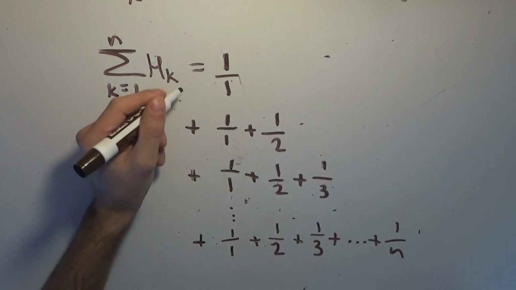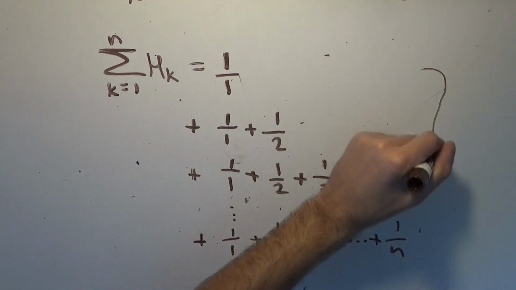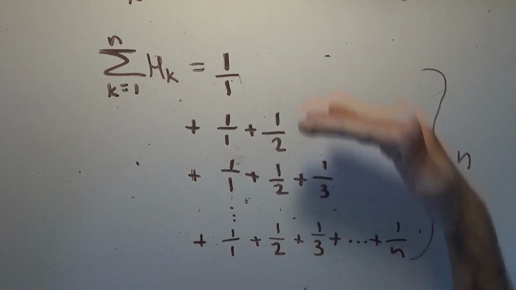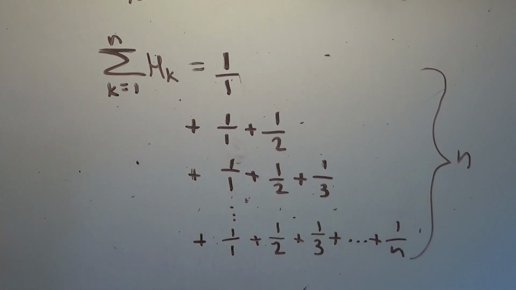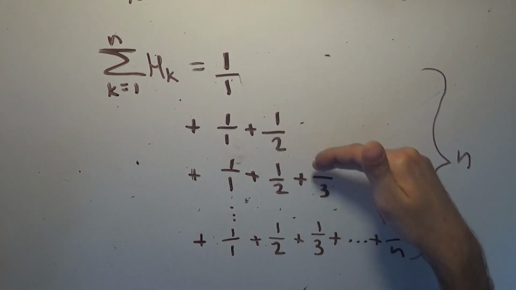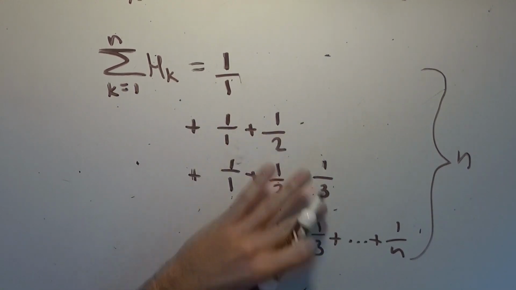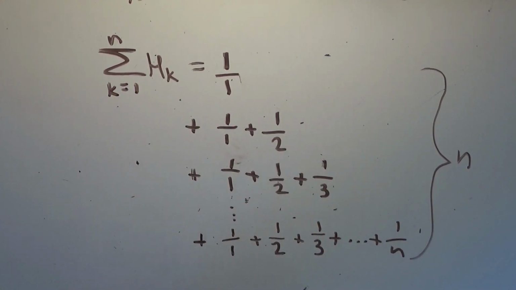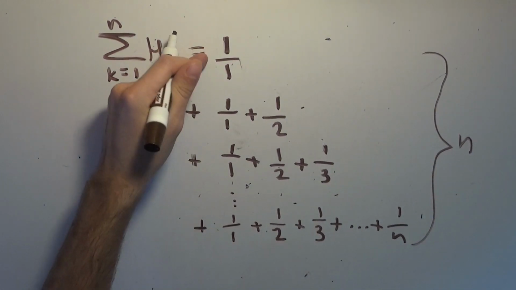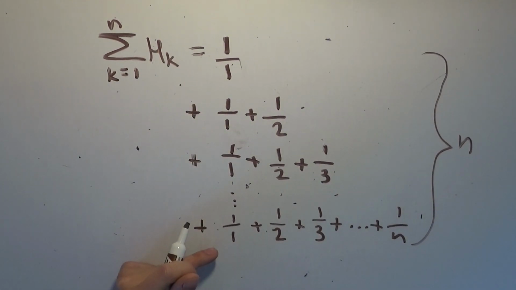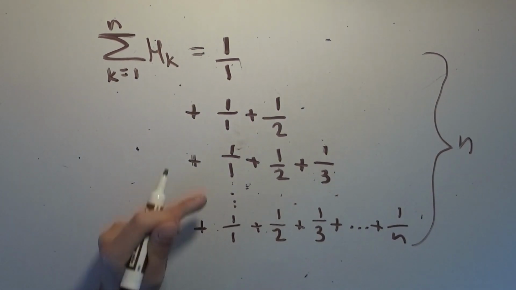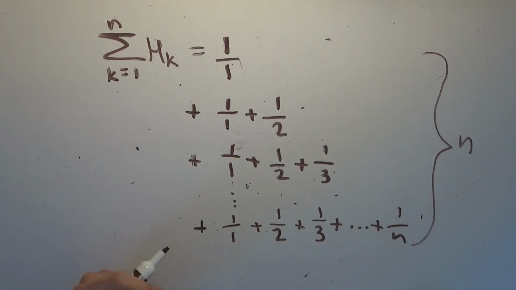And how many steps are there in this whole thing? There are n steps, right? Because I'm adding up the first n harmonic numbers. And because each one has one more term added onto it, you can see that each term in these series is being added one less time than the one previous. So, as we can see, there are n ones, right? Because there's n steps and each of them contains 1 over 1, so this whole sum right here is n times 1, or n, right?